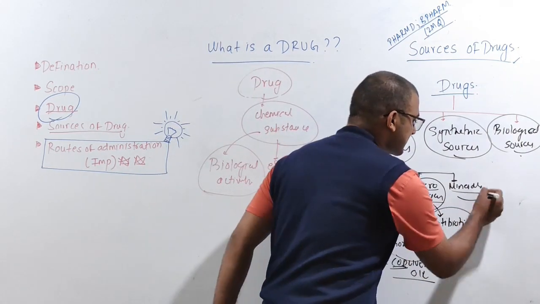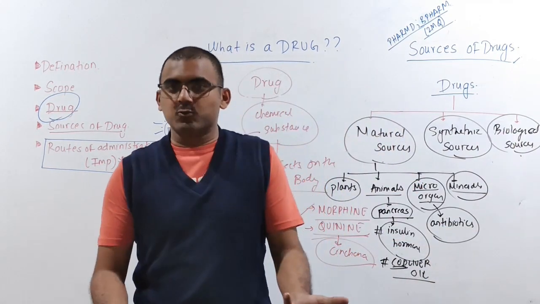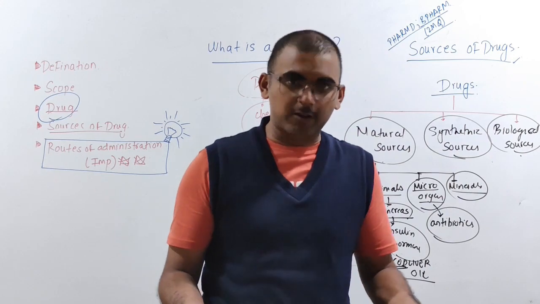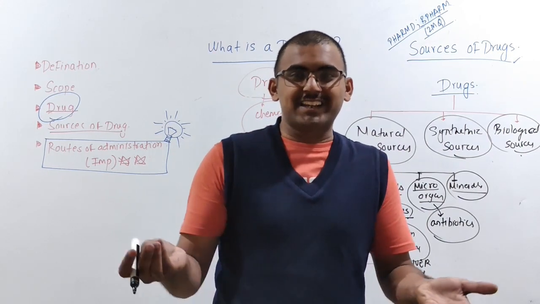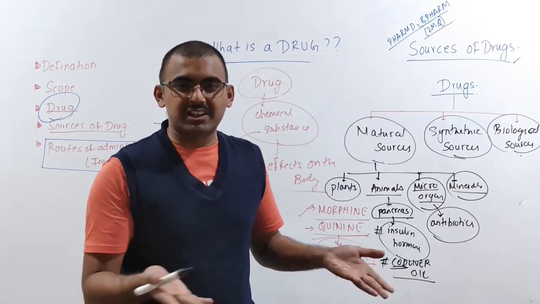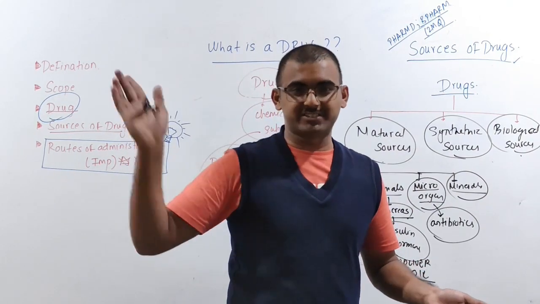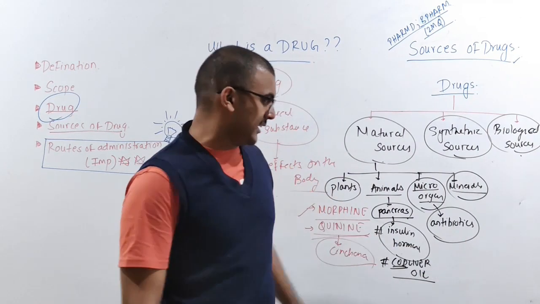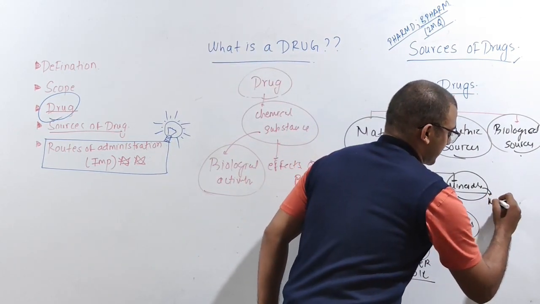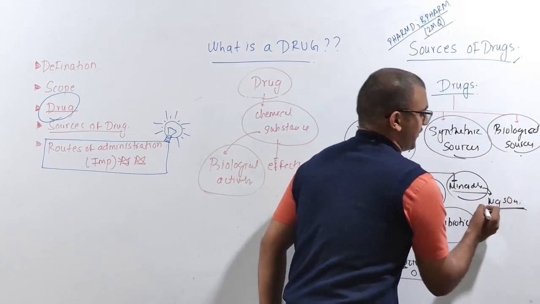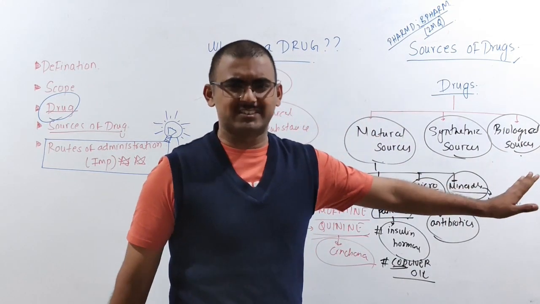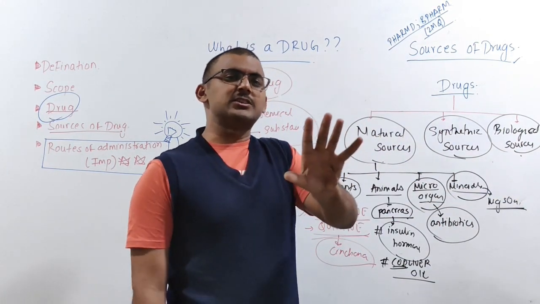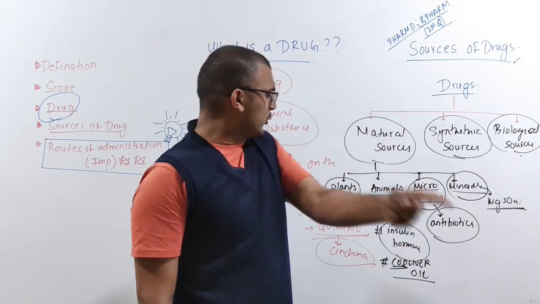Fine. So next is your minerals. Minerals means whatever you get from the earth's crust. In your 10th grade you will have studied about minerals, metallurgy, ore in chemistry. In minerals, mainly your magnesium sulfate is there. There are many, I'm just giving you certain examples. Again, this is your last minute friend, I am not going to teach everything.